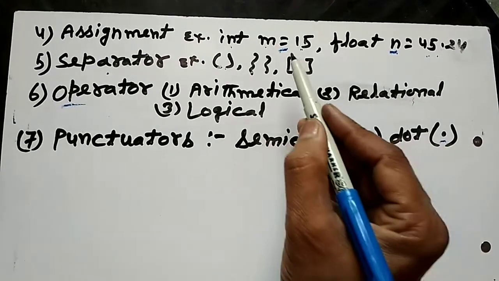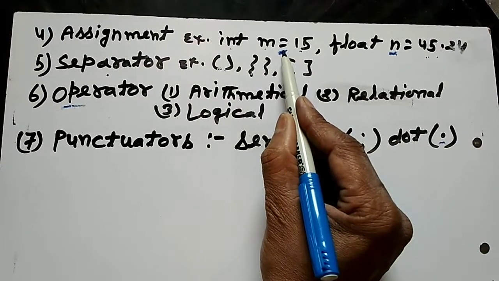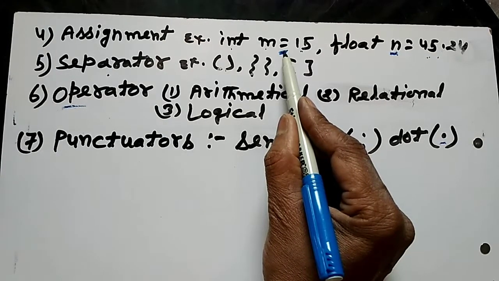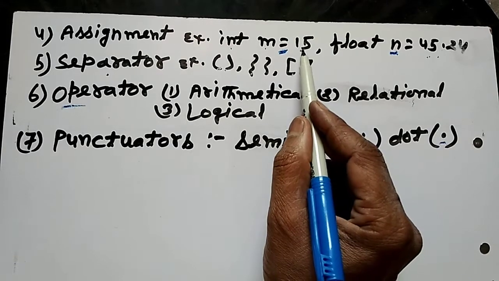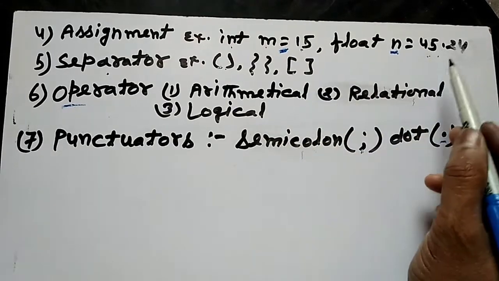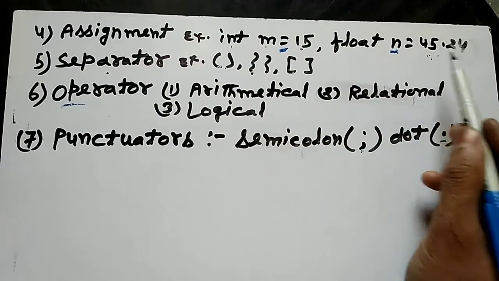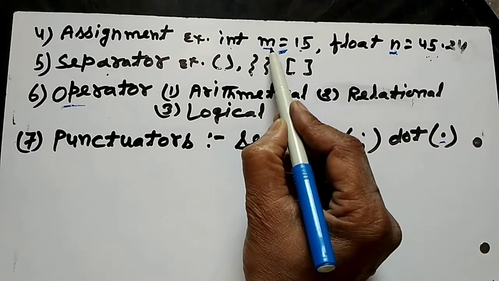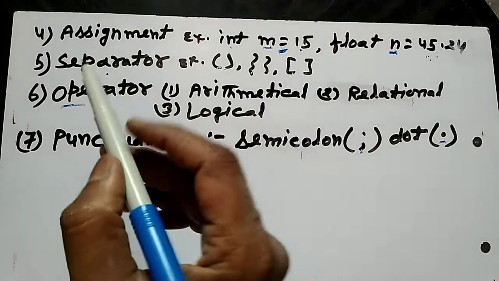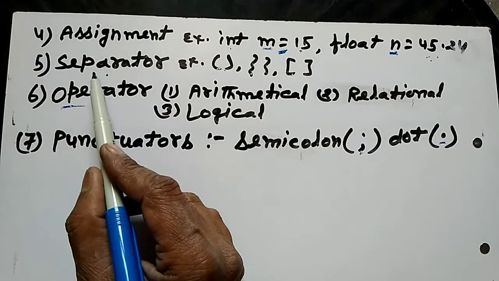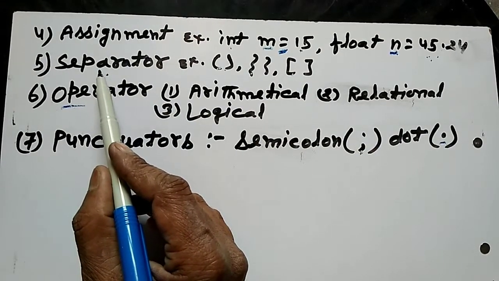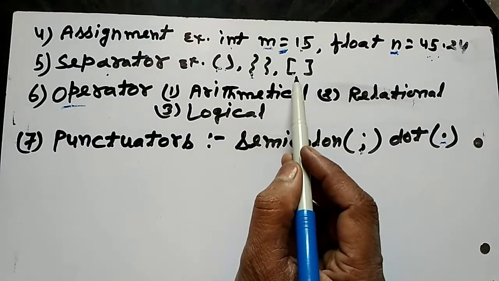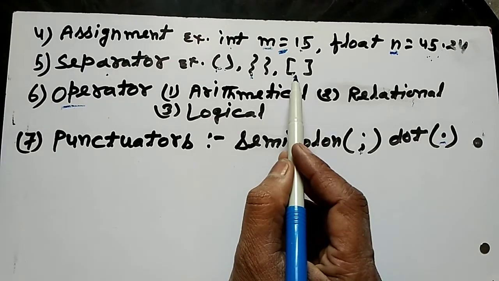The equal to sign is used as an assignment operator, which is used to store an integer type of literal, a float type of literal, or any other type of literal in a variable. A separator is also a type of token, in which small brackets, middle brackets, and big brackets are used.